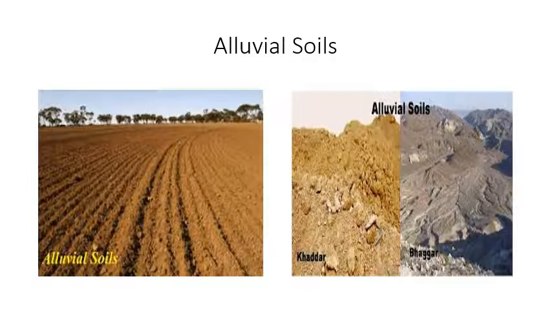Now friends, you can see here alluvial soil. Some pictures. They say a picture is worth 1,000 words. So you people must observe the pictures. Now here on the slide you can see on the picture Khadar and Bhagar is written. Now we'll see what it is, but please try to keep the picture in mind. You can see here, this is a field actually. Alluvial soil, as you all know, is very fertile and it is very useful for agriculture. So you can see here, this is a field, very fine soil. You can see this is alluvial soil.